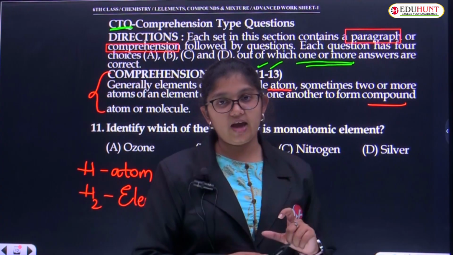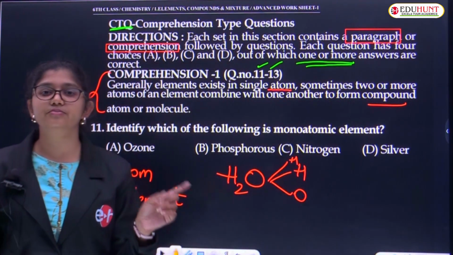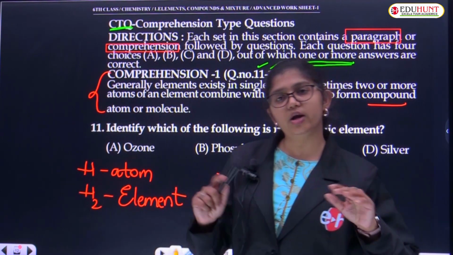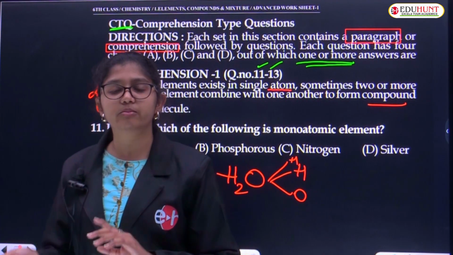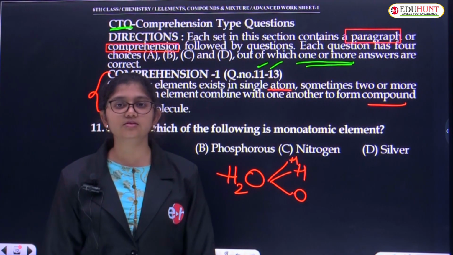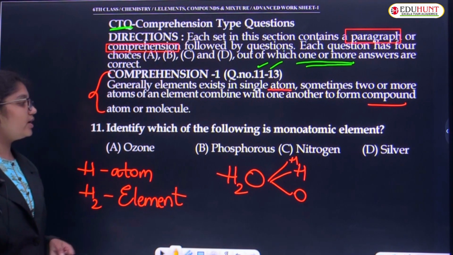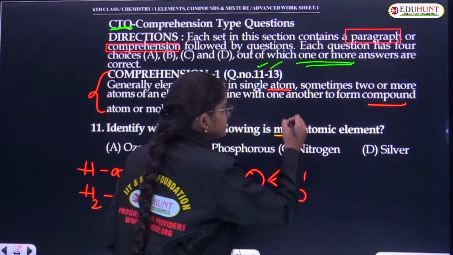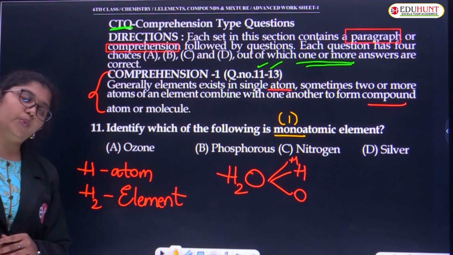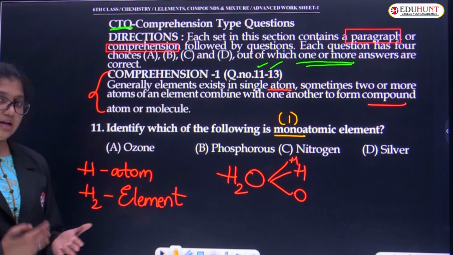In the atomicity topic, we have classification into three main types. First is monoatomic, second is diatomic, and third is polyatomic. In polyatomic we have triatomic, tetratomic, and so on, up to octatomic, and even the famous carbon-60, Buckminsterfullerene. Coming to monoatomic: mono means how many atoms, children? Only one. Very good.